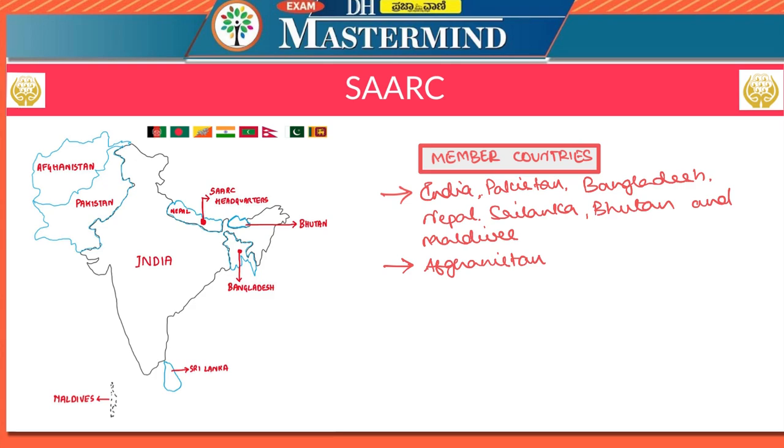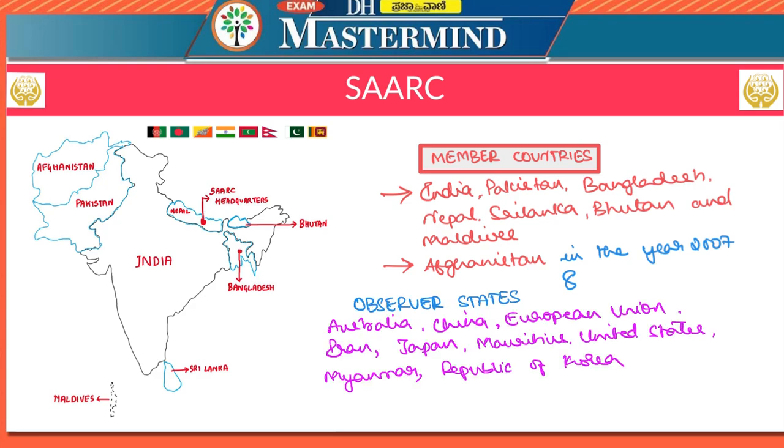However, Afghanistan joined SAARC in the year 2007. So, as of now, the number of member countries of SAARC is 8. SAARC has 8 member countries as of today.